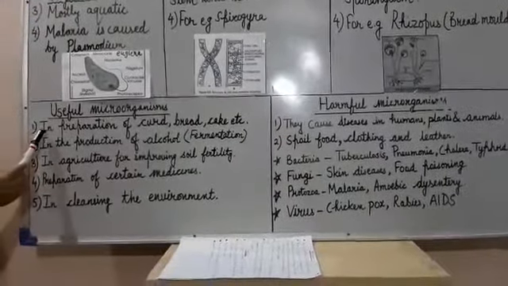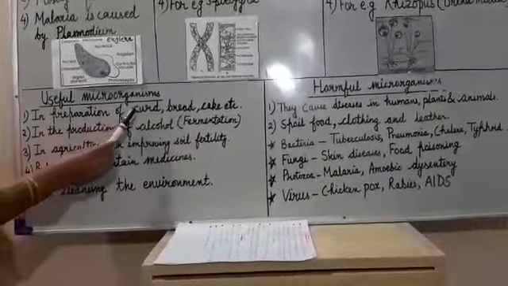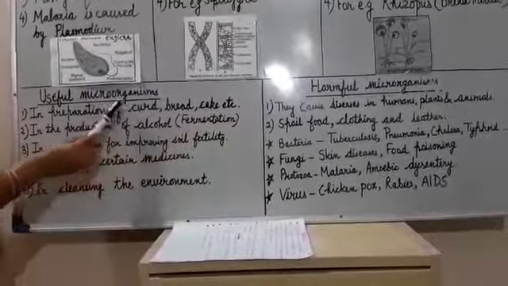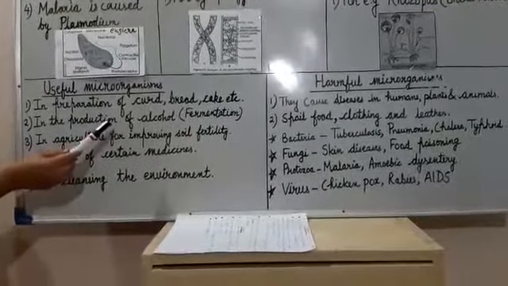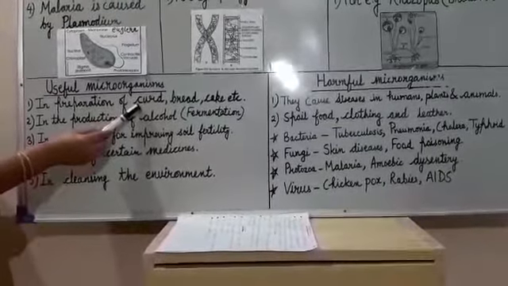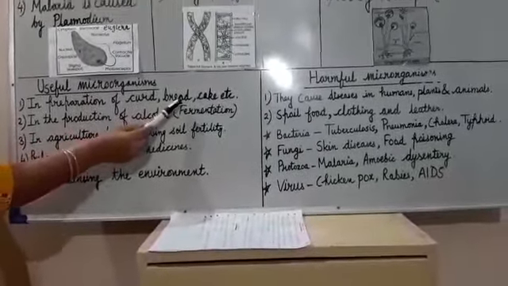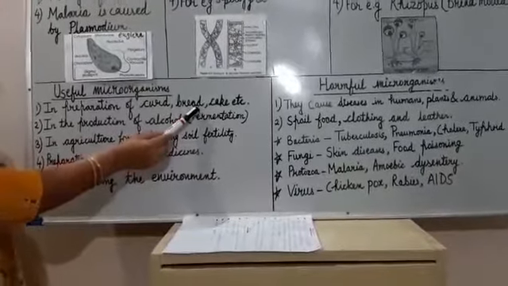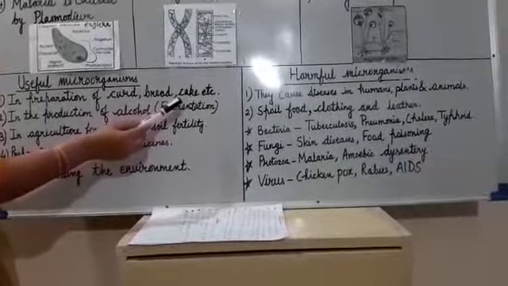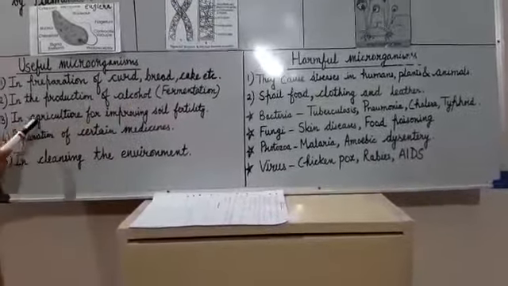First point is, microorganisms are useful in the preparation of curd, bread, cake, etc. In the preparation of curd, milk is changed into curd with the help of a bacterium called lactobacillus. Yeast is used in the baking industry for preparation of bread, cake and other food products like dhokla, idli, dosa, etc.